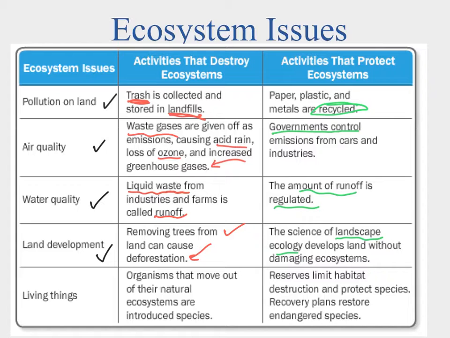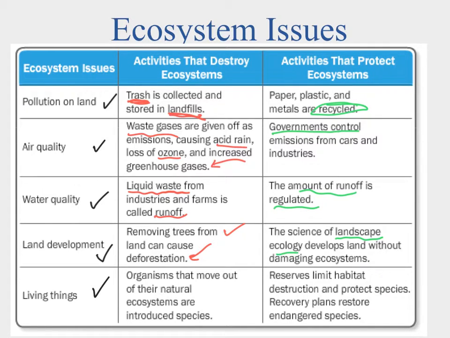So instead of going in and cutting down all the trees, they cut down some of the trees, maintain some of the trees, maintain some of the wooded lands, and they're trying to expand our land development but without damaging the ecosystem as much as we have been. Okay, and then finally we have our issue of living things.